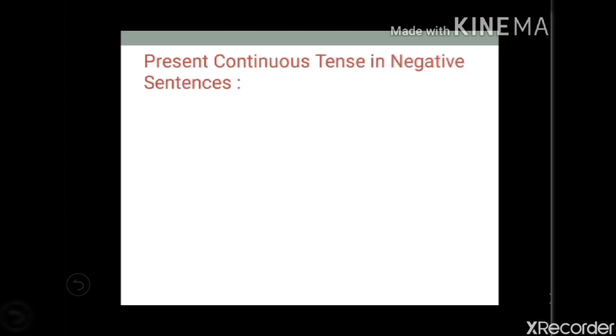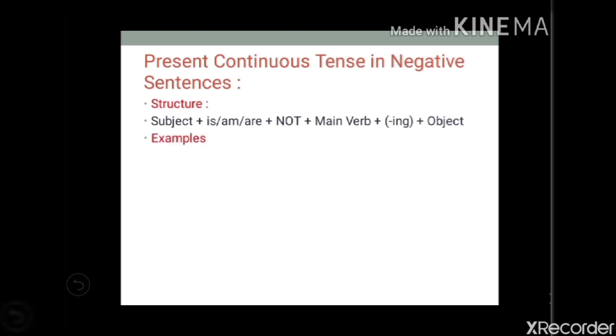Now, present continuous tense in a negative sentence. The structure is subject plus am/is/are, plus you have to add not here, and then V4 plus object. V4 means main verb plus ing. So, I am not watching TV. I am watching TV is a positive or assertive sentence, and here I have added not before the main verb ing form, that is V4 form, and this is the way to convert it into a negative sentence. So, I am not watching TV.